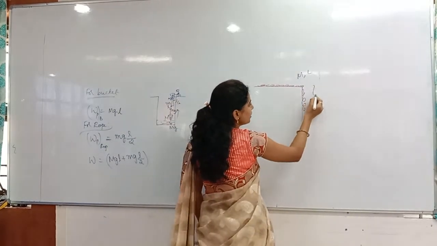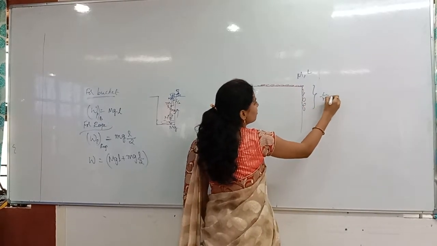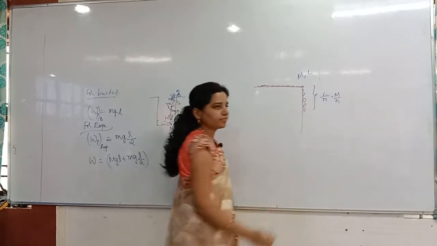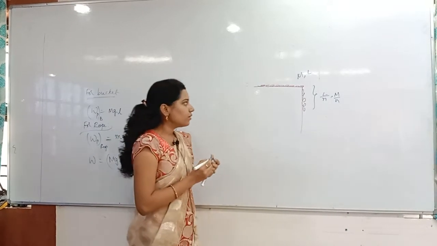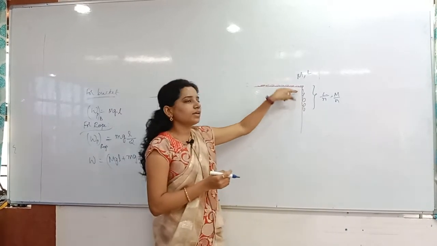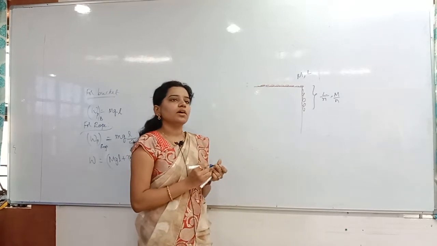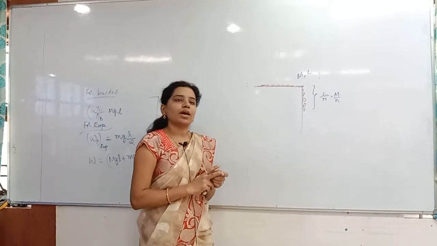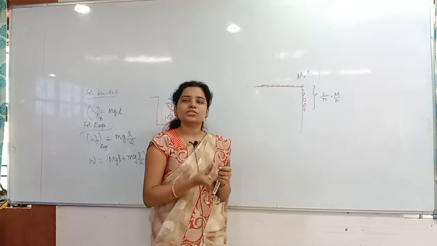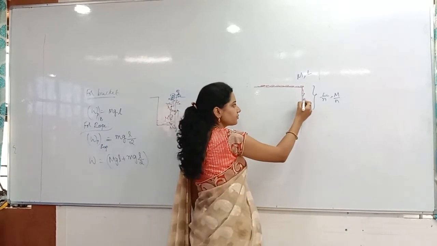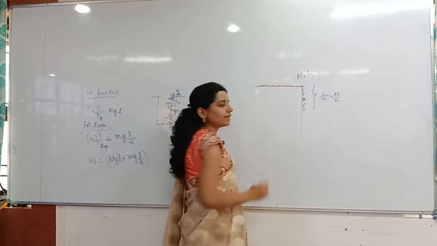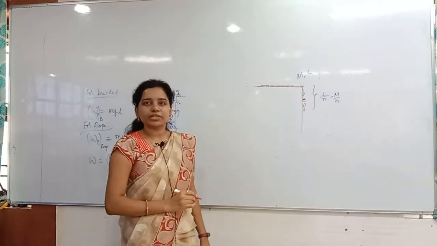Now here, the hanging part is how much? Nothing but clearly L by n and M by n. Everybody understood till here, right? L by n and then M by n. Now you are bringing the hanging part onto the table. On the hanging part you have to identify first of all where the center of gravity is acting. Later on you can write. First of all, listen. So here exactly at the midpoint the center of gravity is acting.